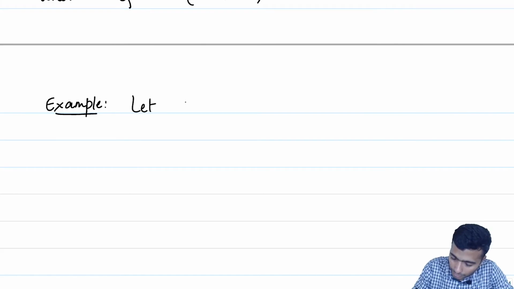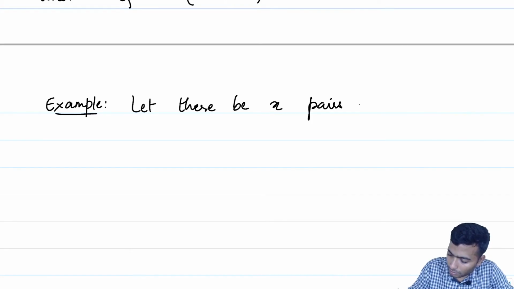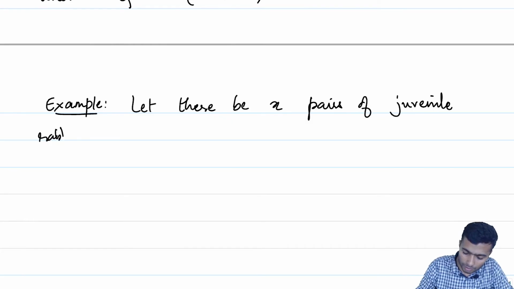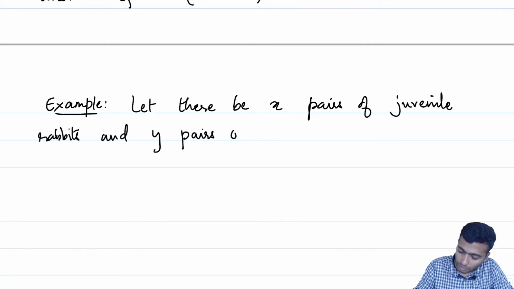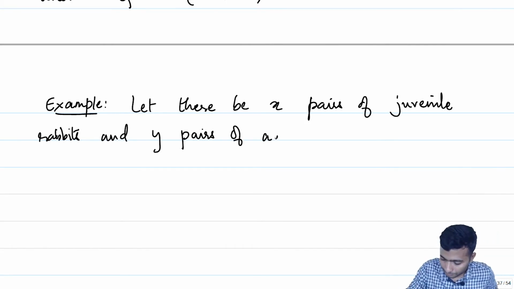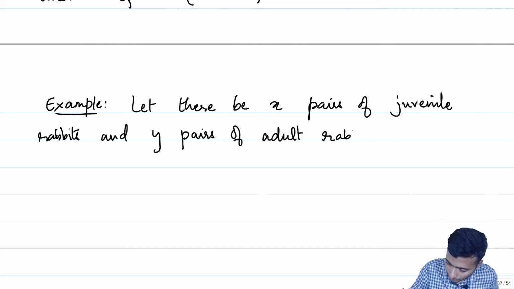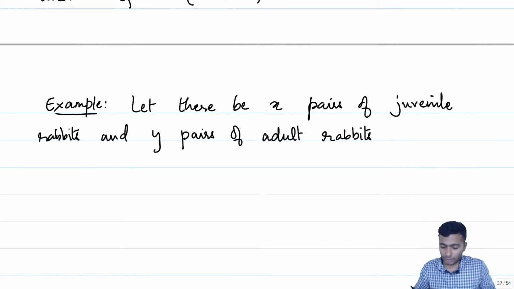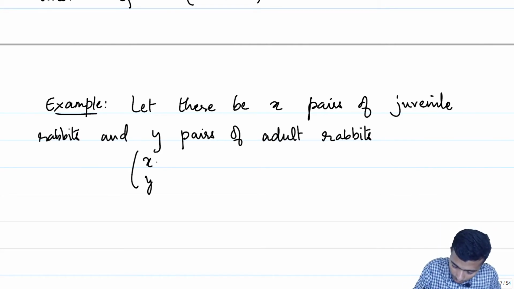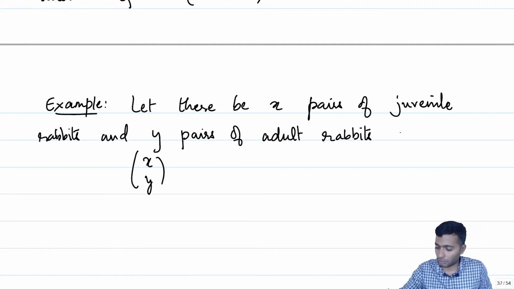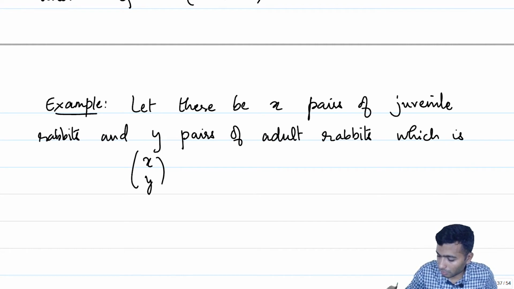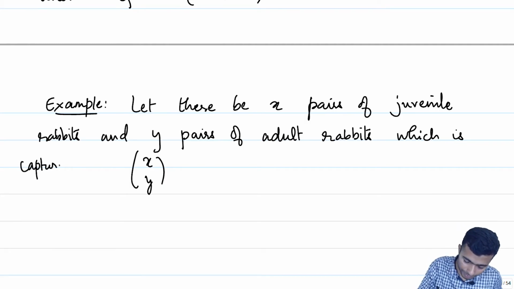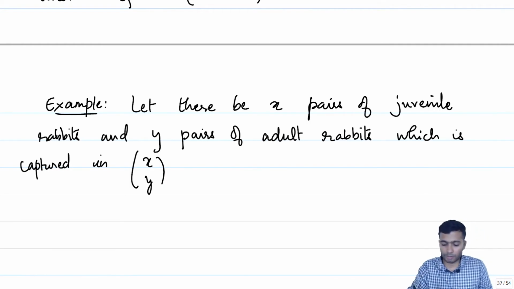So, let there be x pairs of juvenile rabbits and y pairs of adult rabbits, which we will capture in the vector (x, y).